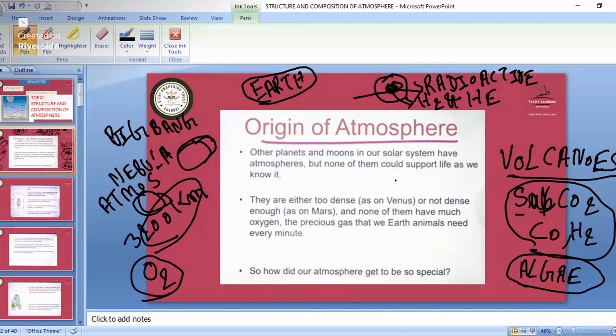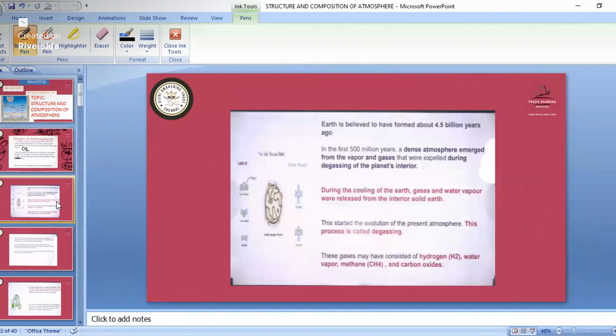So see here, other planets and moons in our solar system have atmosphere, but none of them could support life as we know it. Why could they not support it? Because they did not have the presence of oxygen. They are too dense or not dense enough, and none of them has much oxygen. So see it, the precious gas that we Earth animals need every minute. So how did we get oxygen? That is what we are studying. Hydrogen and helium got escaped. Okay, then after that what happened?